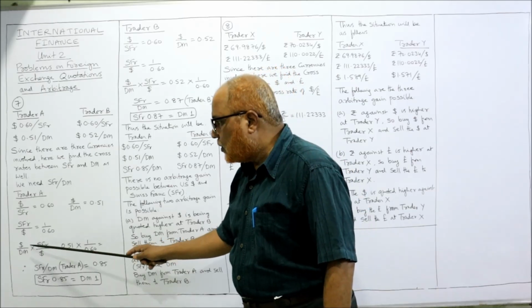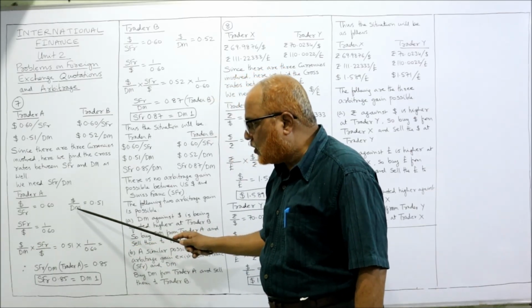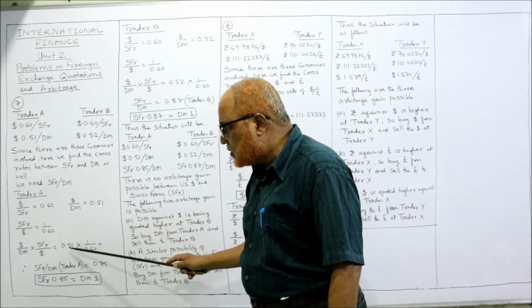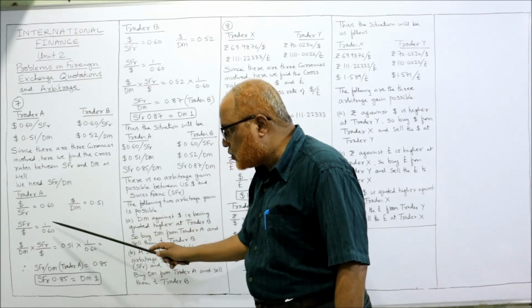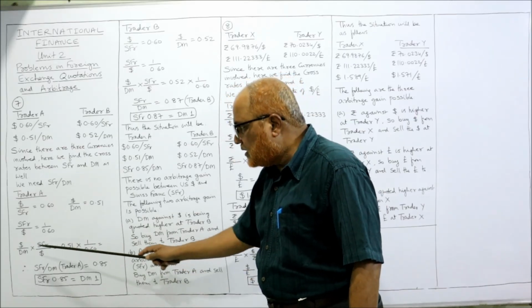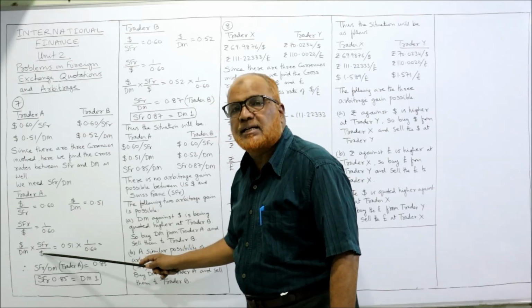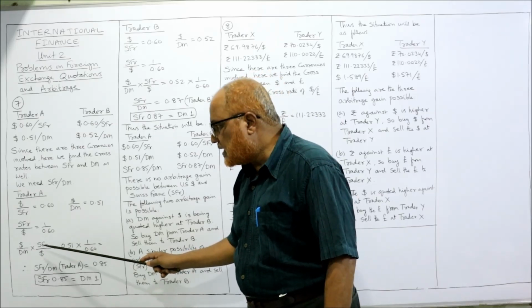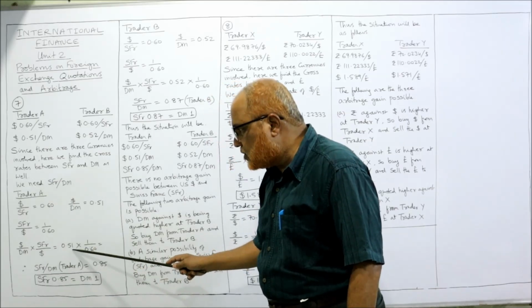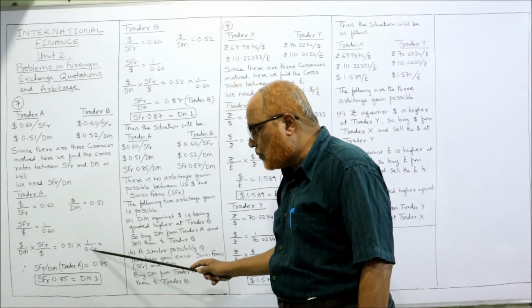Right? Now, dollar by DM. How much is the dollar by DM? 0.51. And SFR by dollar. So 0.51 into 1 divided by 0.60. Right? So this dollar and this dollar will get cancelled. Then SFR by DM is equal to 0.51 divided by 0.60.